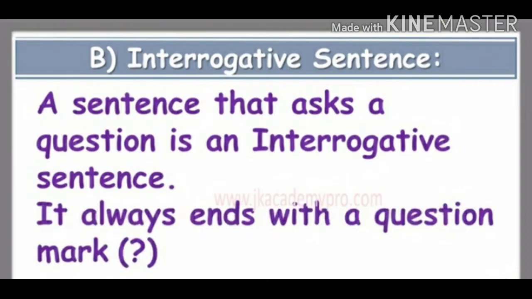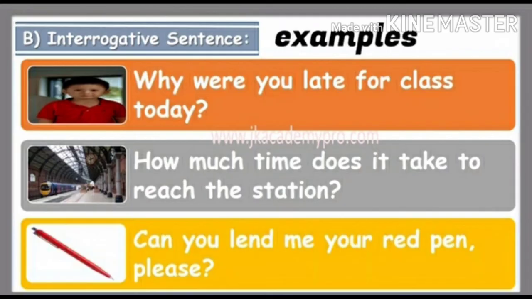Next is the interrogative sentence, a sentence that asks a question. It is called an interrogative sentence, and we all know asking a question means what should be there towards the end of the sentence? Yes, a question mark should be there. Now let us see some of the examples.